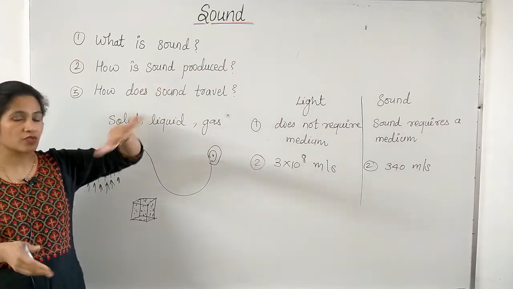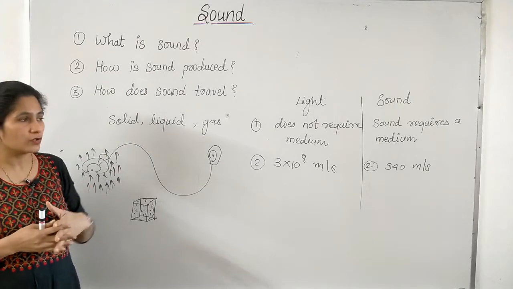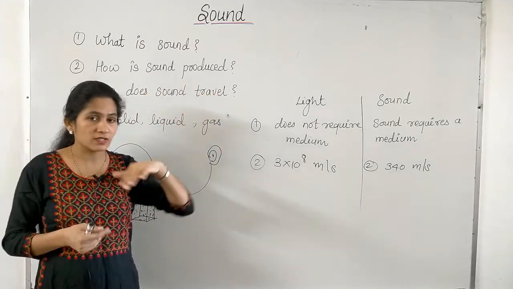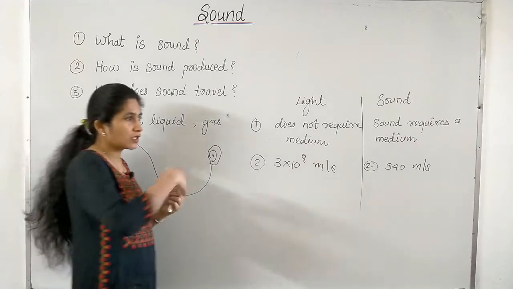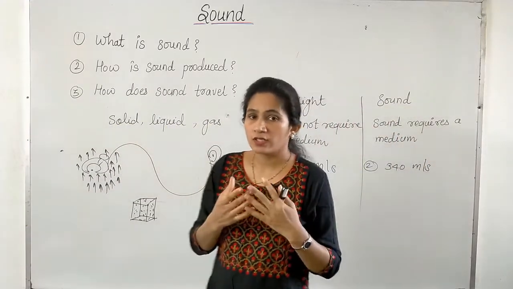Suppose some train is approaching and we are standing at the railway station. We know that we hear the sound which travels in air. But suppose the train is a little far, so that we cannot hear its sound in air.